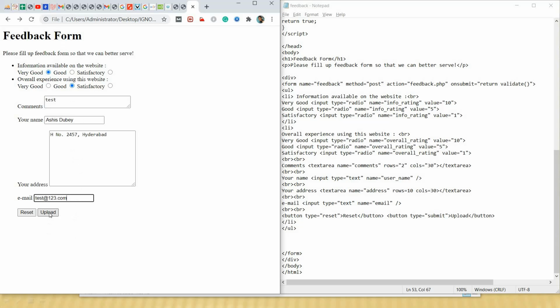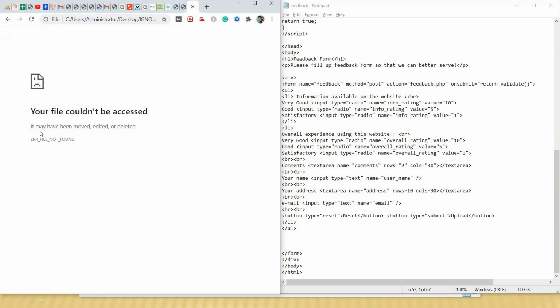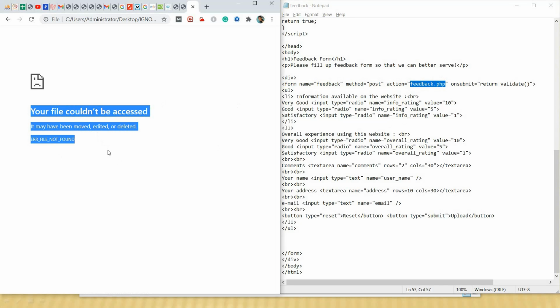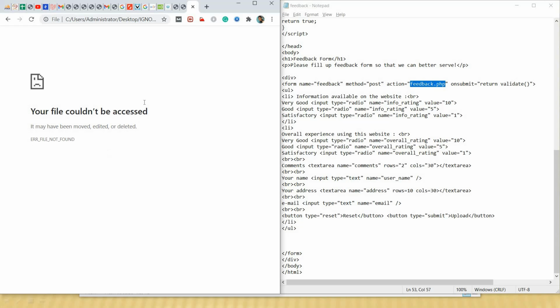When I click the upload button, validation will succeed because we have given all the inputs, and the form is submitted to feedback.php. Here we don't have such a file, that's why this message is coming, but it is absolutely fine.